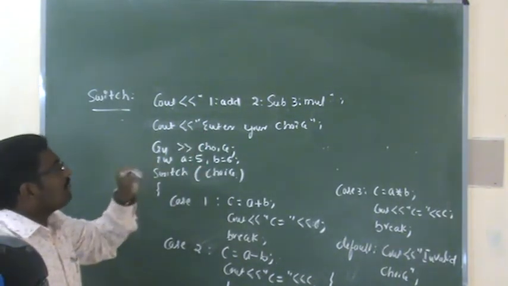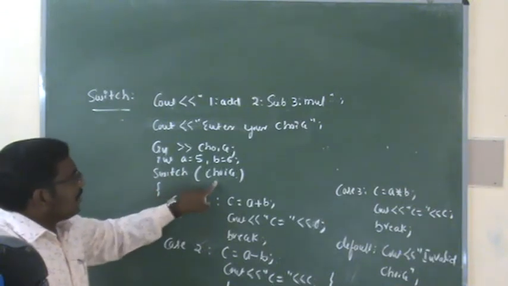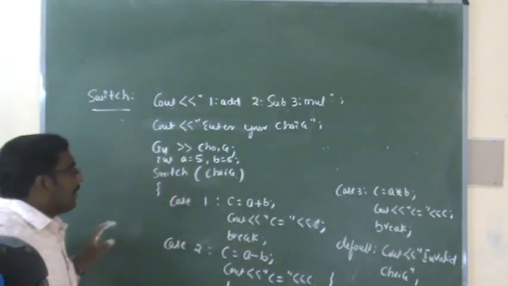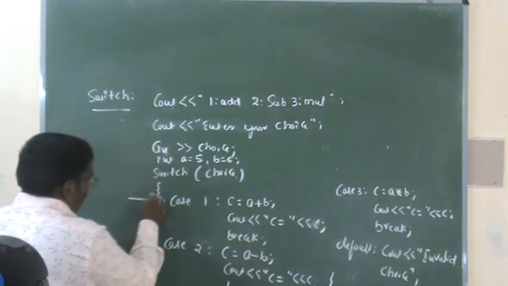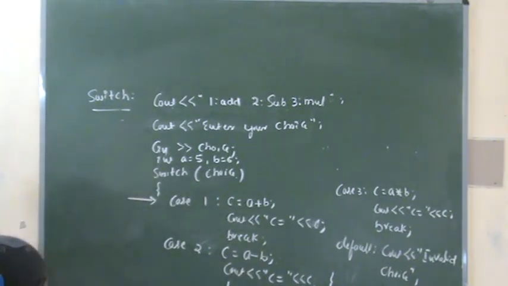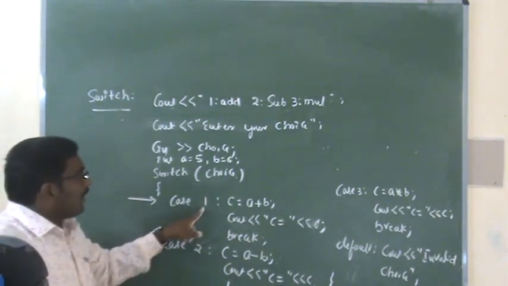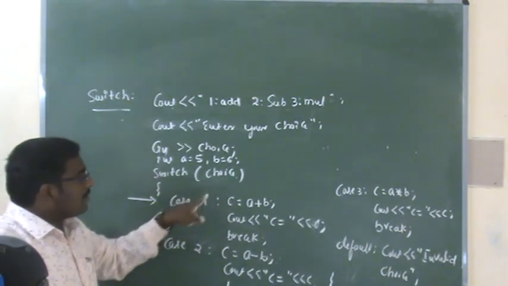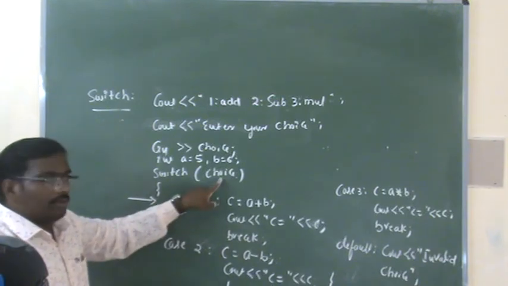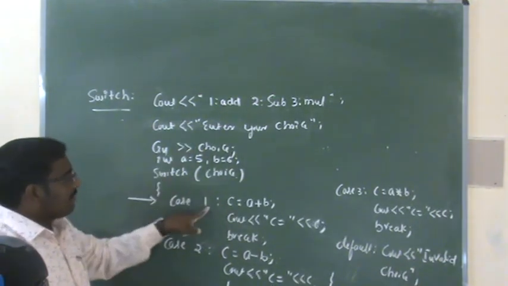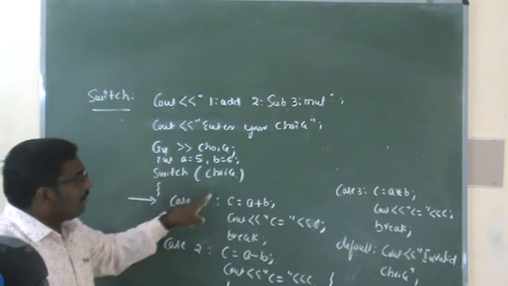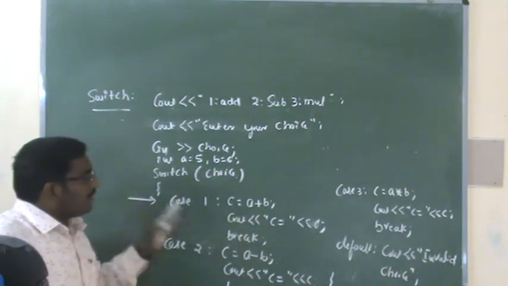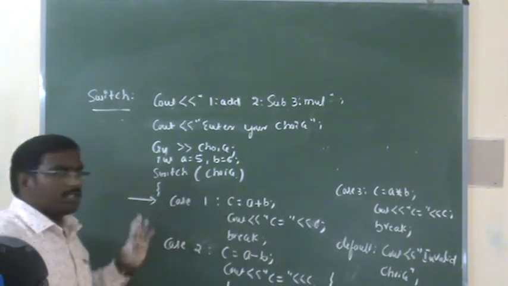Suppose it is 1, so switch choice, the choice value is 1. What happens? Control will go to case 1. Here the case value is 1, choice is 1. If both are equal, the statements related to the first case will be executed.